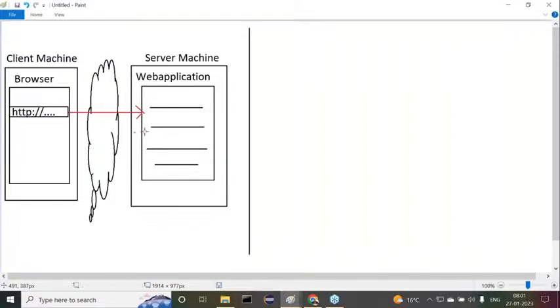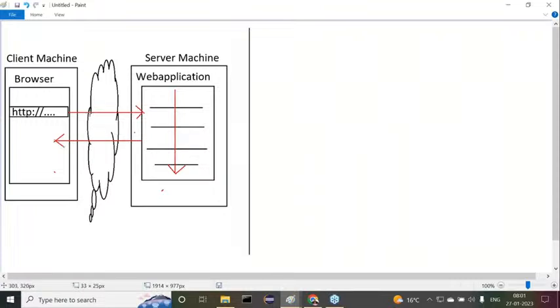The server will take that request, identify the web application and execute this total web application. By the execution of this web application, it generates some response. That response will be given back to the browser through the network.